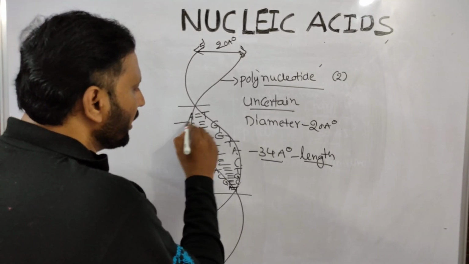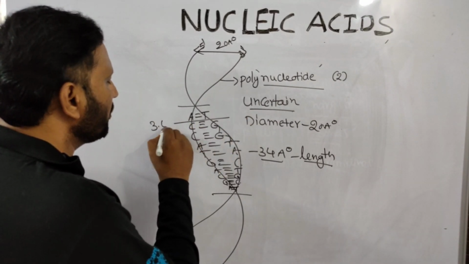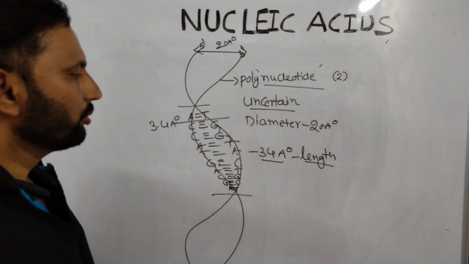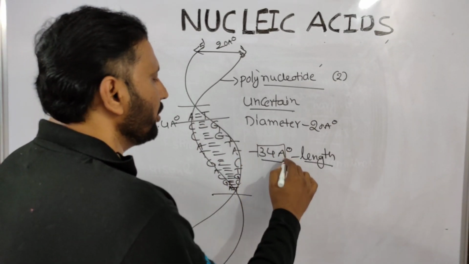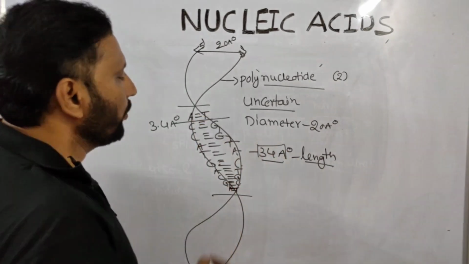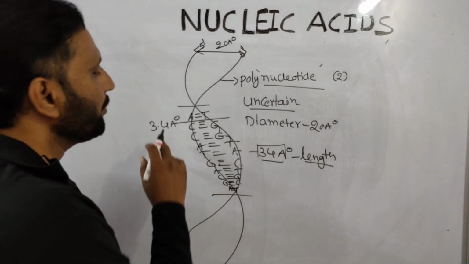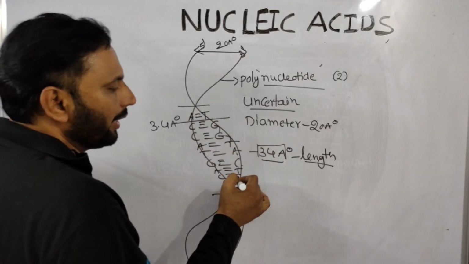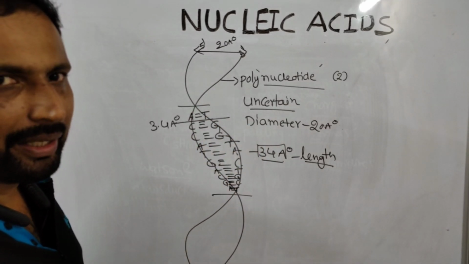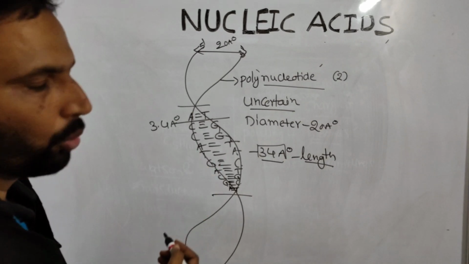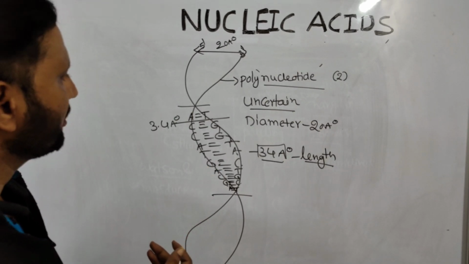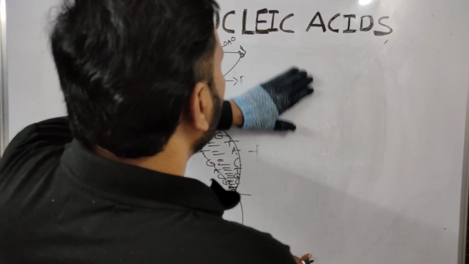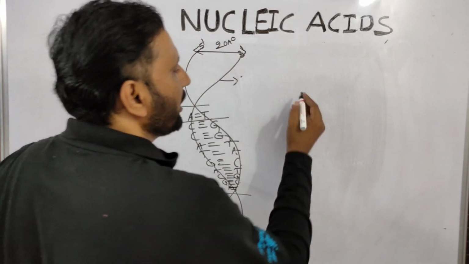The distance between one nucleotide pair to another nucleotide pair is about 3.4 angstrom units. So the length of each coil is 34 angstrom units, whereas the distance between one nucleotide pair to another is 3.4 angstrom units. The backbone of the DNA is sugar and phosphate. We will discuss in detail how the backbone is present. So look here, I am taking the ribose sugar. This is the ribose sugar.